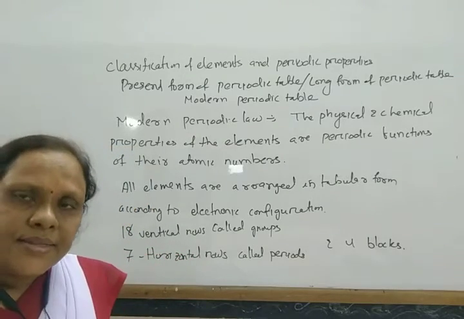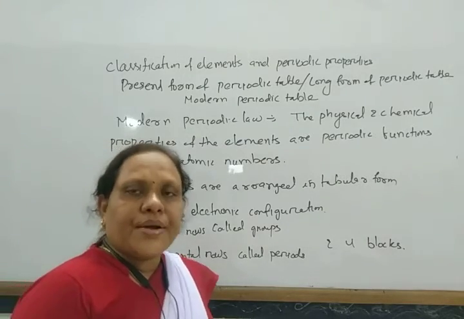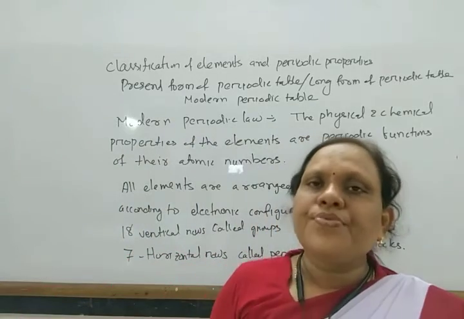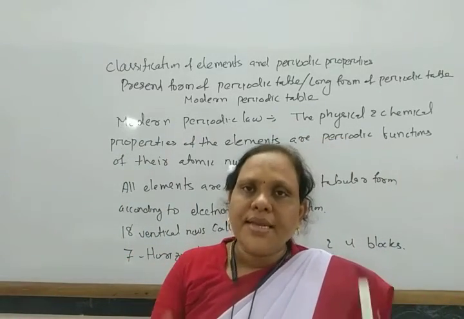So when we arrange all the elements according to the electronic configuration, the elements which have similar electronic